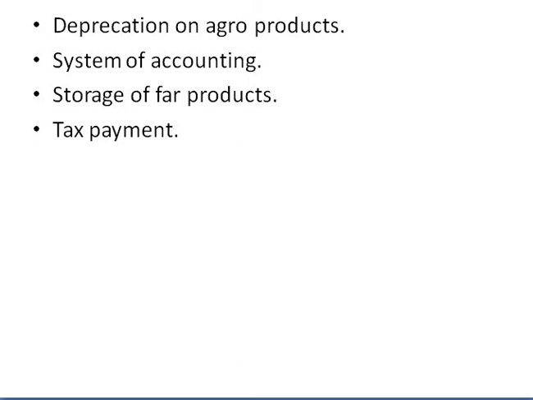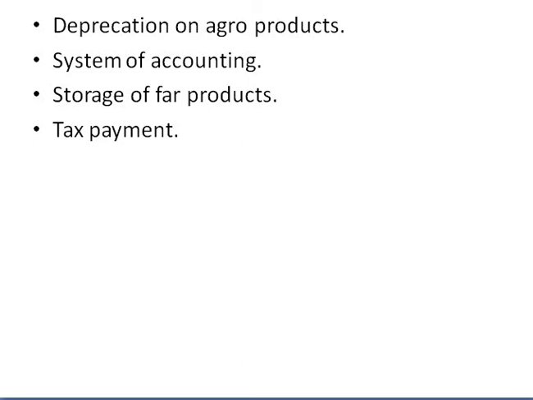Even if you charge depreciation on land, the value of the land is going to increase itself, so you rarely find depreciation being given.